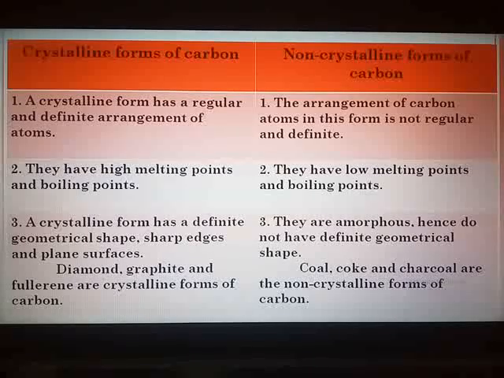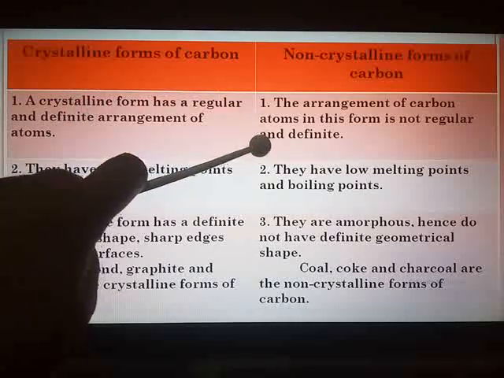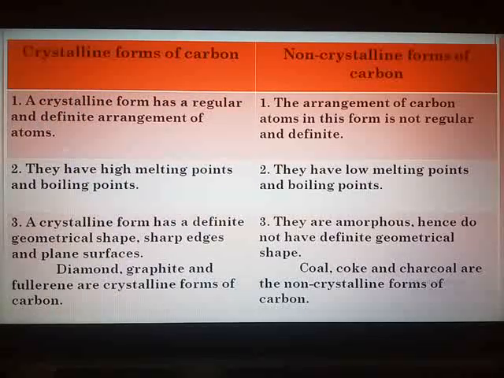Do not allot a separate point, because indistinguishable examples are not considered as a point. I hope you have got this. All points you can mark on page number 139, one below the other. Exactly opposite to that you write for the non-crystalline forms. With this we complete question number 3.